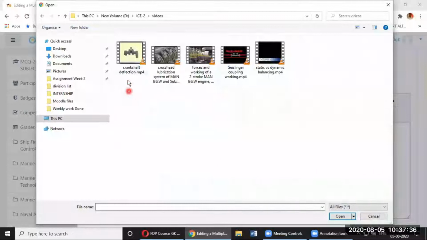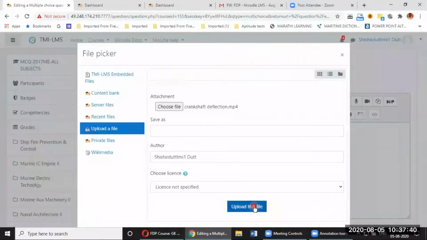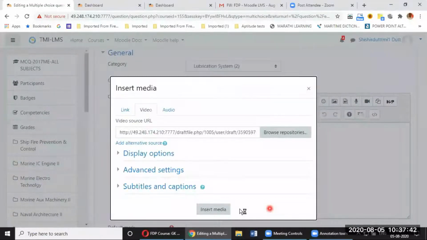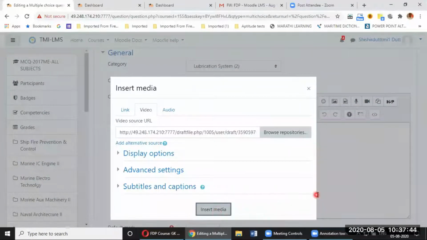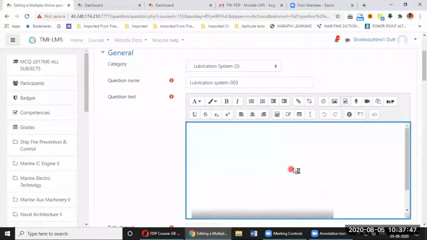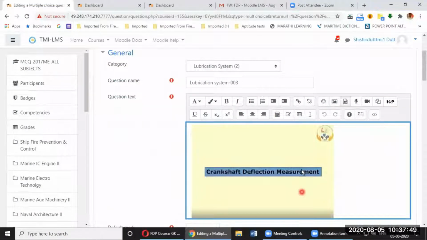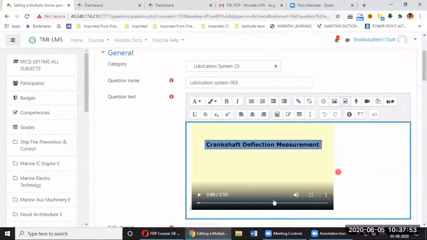Some videos, some crankshaft deflection. This video is there, so I'll just open and upload this file. Then I have to say insert media, and now the media is inserted over here. As you can see, the media will play, and then I can ask some question based on that.